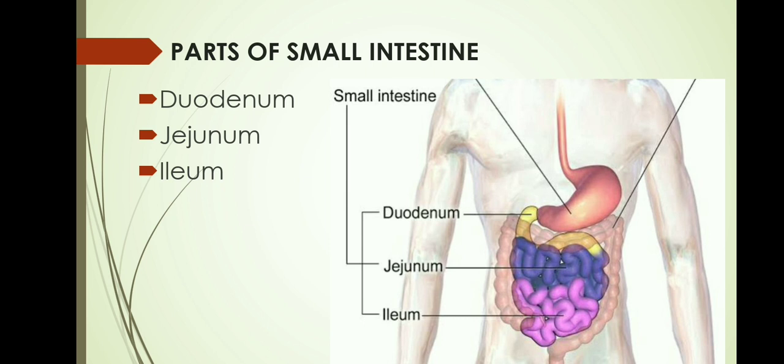Alright, I hope you are able to understand the different functions which are happening in the different regions of the small intestine. I will repeat again. In the duodenum, maximum digestion takes place. In the jejunum, maximum absorption of nutrients takes place. And in the ileum, important and essential vitamins like vitamin B12 get absorbed.